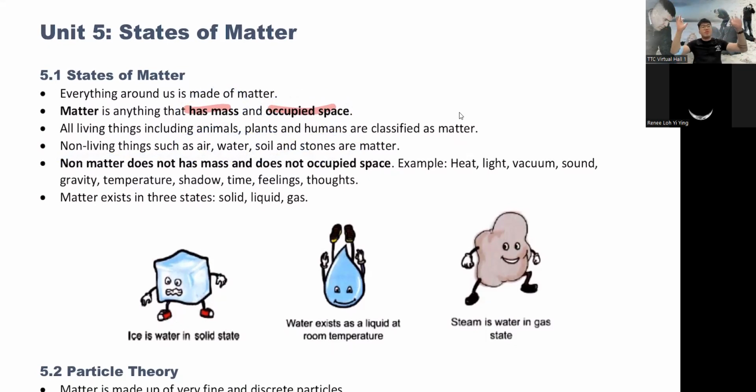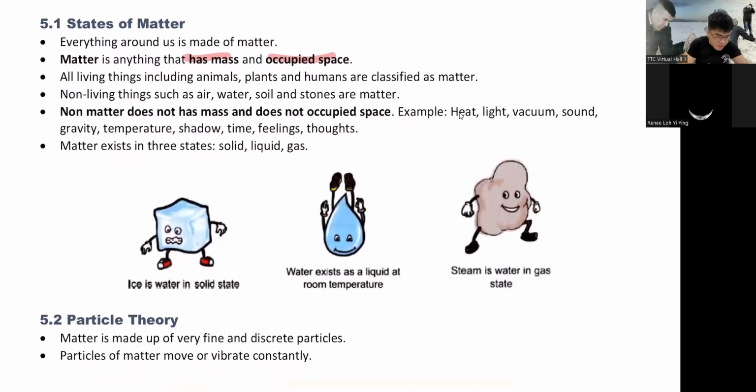Why? Does air have mass? Yes, air has mass. Maybe a balloon of air is like 20 grams, very lightweight, but it still has mass. And do they occupy space? Yes, they do. Because air, you see, this is my bottle, this is air, it still occupies space. So yes, air is matter. Although you cannot see it, it is still matter.